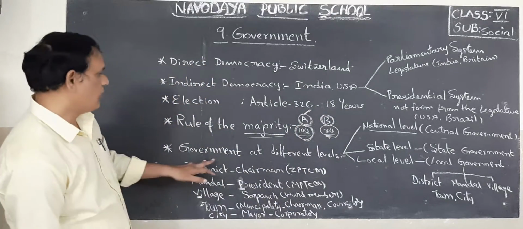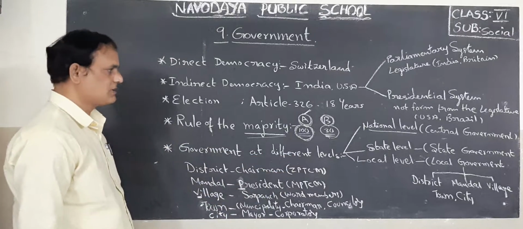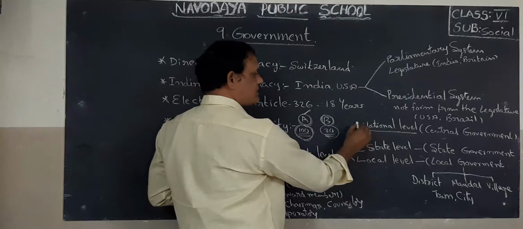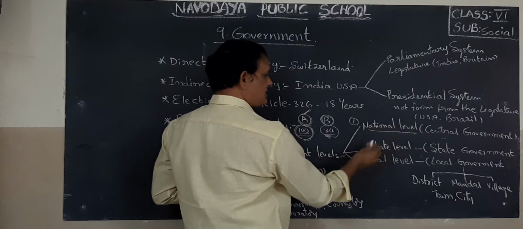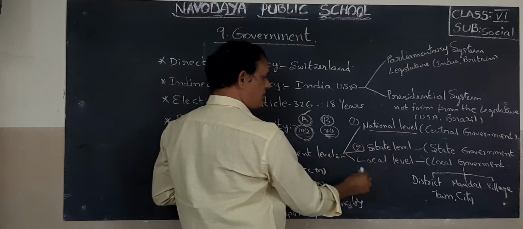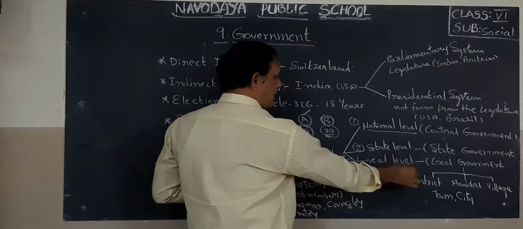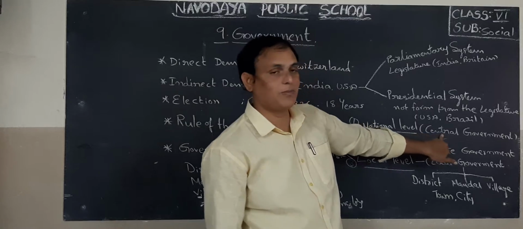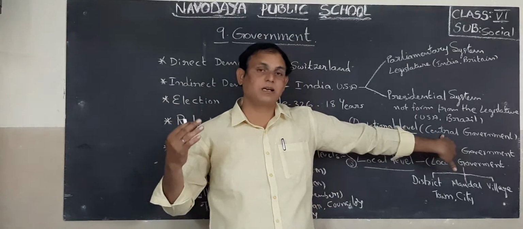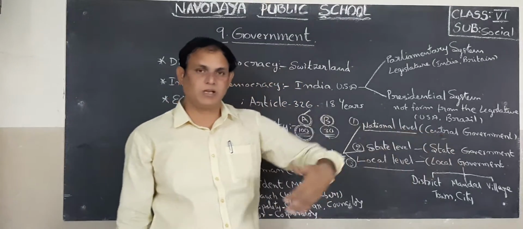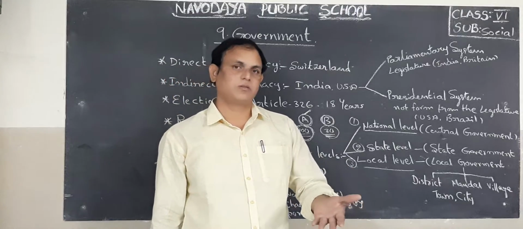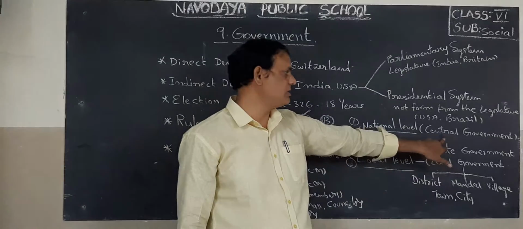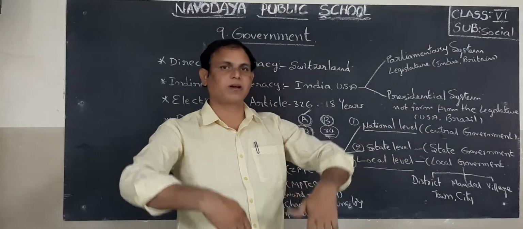Next, children, government at different levels. For example, in democracy, 3 levels are important, children. What are those? First one is national level, second one is state level, third one is local level. At the national level, the central government is there. For example, in parliament, central government means Narendra Modi, who is at present our prime minister. So that is the central government. It will look after all the states of our country.